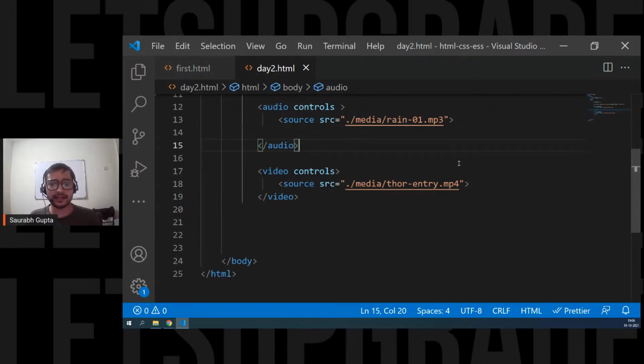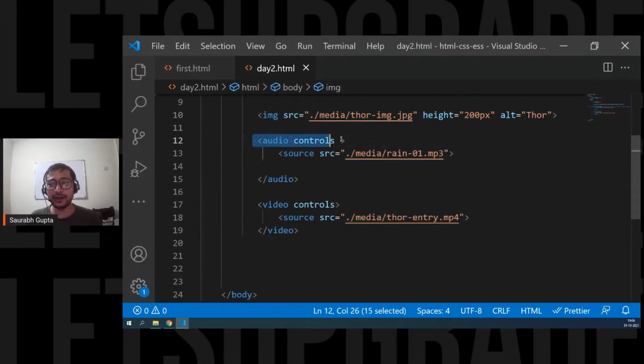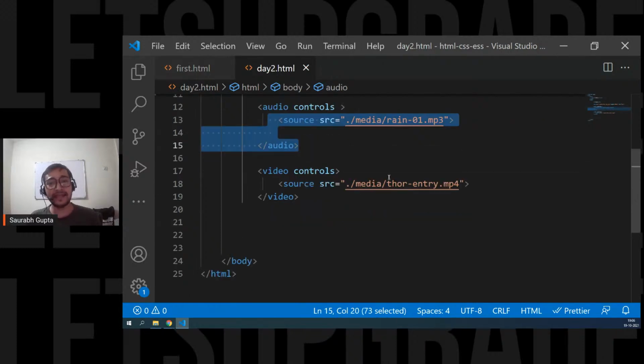Is audio and video an example of an empty tag? No, Ruben. Video and audio are not empty. You can see we have closed it, so how can they be empty? Source is an empty tag. Image is an empty tag. Audio is opening and closing, so it's not an empty tag, right? It has something inside it.